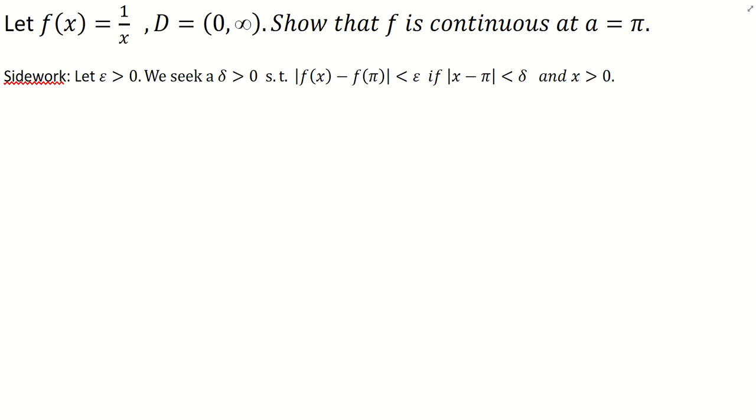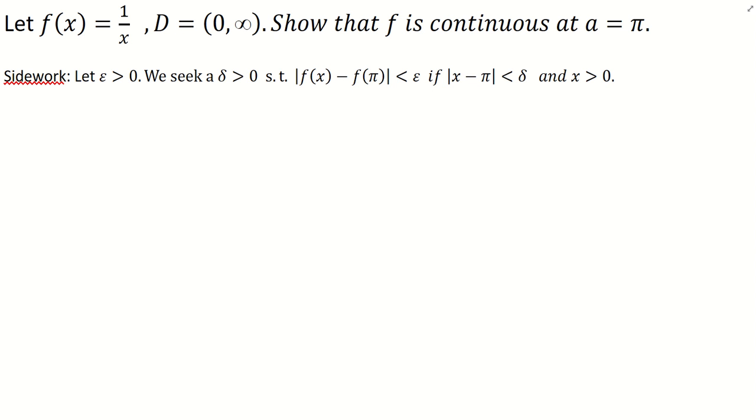And to fulfill the definition of continuity, we want to seek a delta greater than 0 such that the absolute value of f of x minus f of pi, that difference, is going to be less than epsilon if the absolute value of x minus pi is less than delta and x is greater than 0. Now again, I told you in the previous video that x is very important for pointwise continuity. x has to be stated as greater than 0 here because x has to be in the domain, and 1 over x we all know is discontinuous at 0. So if you let x be equal to 0 or less than 0, you're going to have problems with pointwise continuity. So you always want to state that x is in the domain. In this case, x has to be greater than 0.